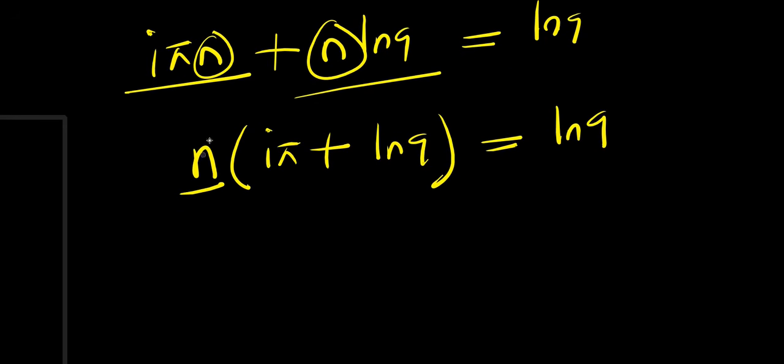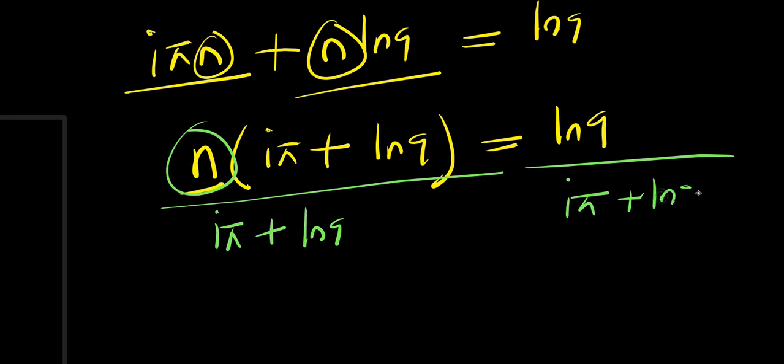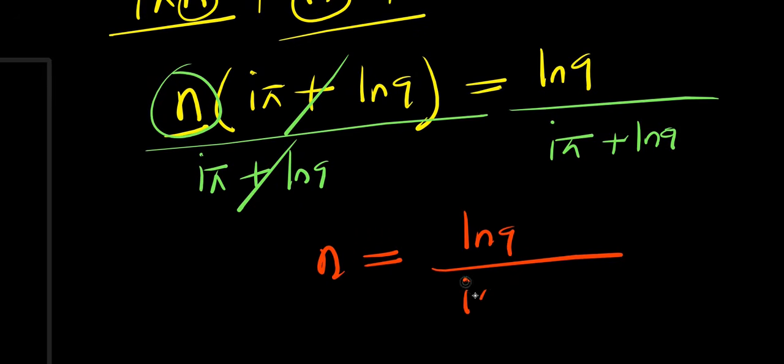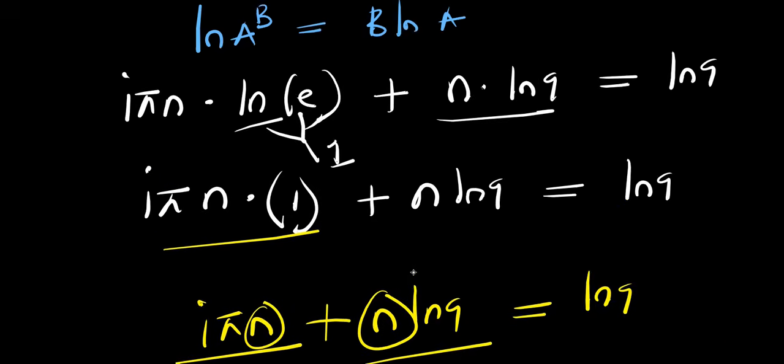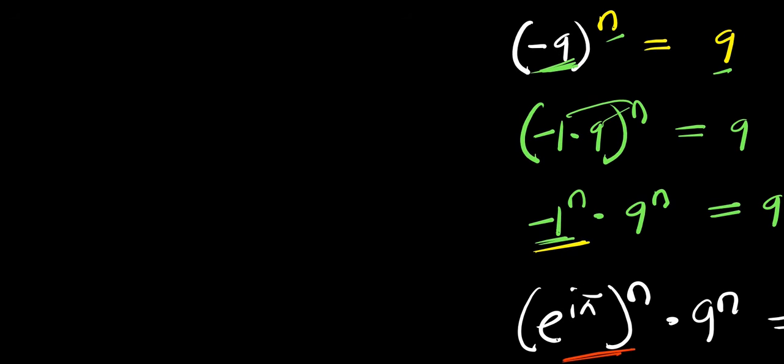So right now, solving for n, I divide this by the same i times pi plus ln 9. So this cancels this. I'm simply going to have n equals ln 9 divided by (i times pi plus ln 9). Now, this is our solution based on this particular method. Now, let's consider making use of log. We have made use of natural log, so let's consider making use of log.